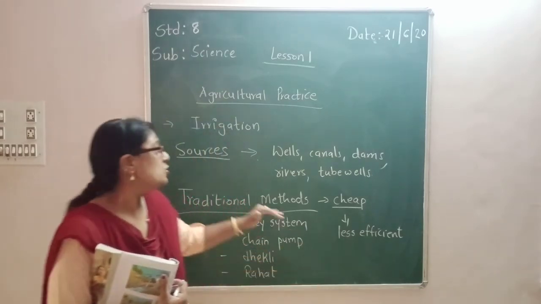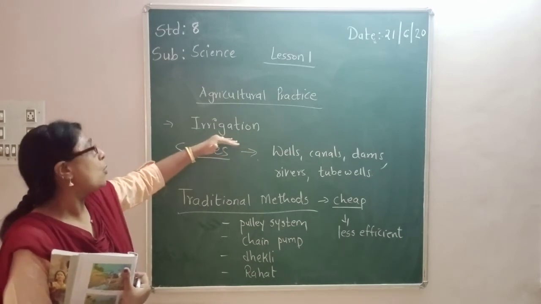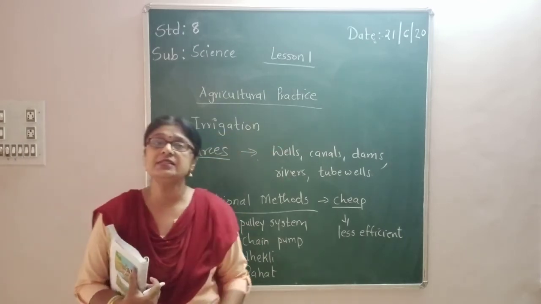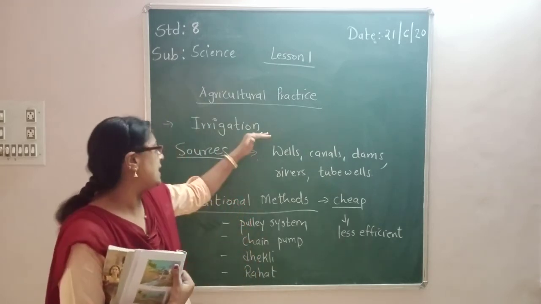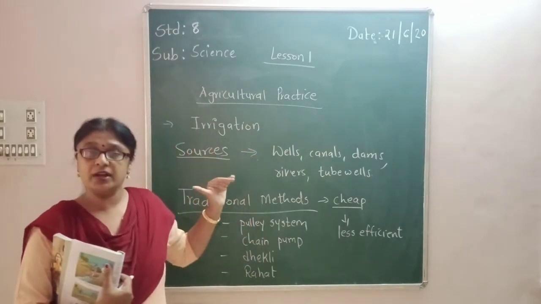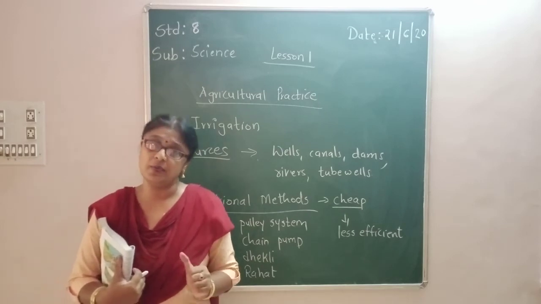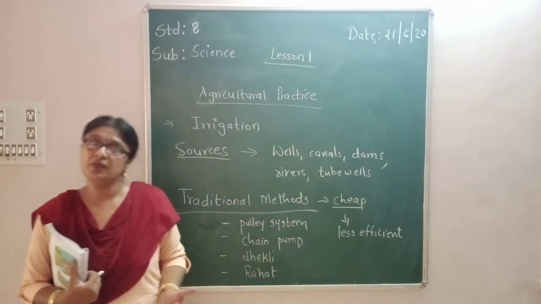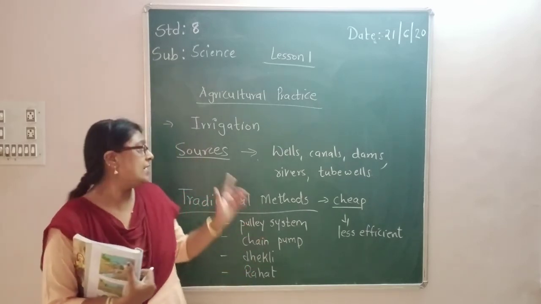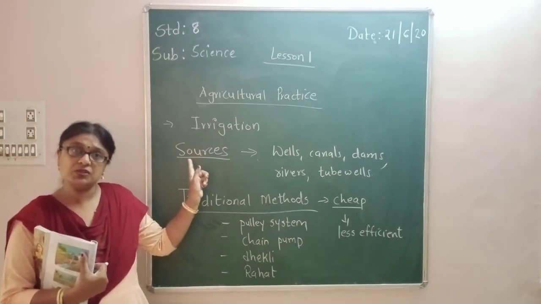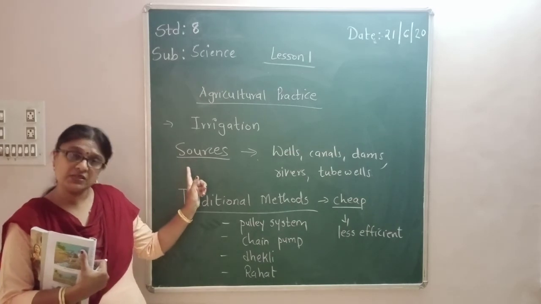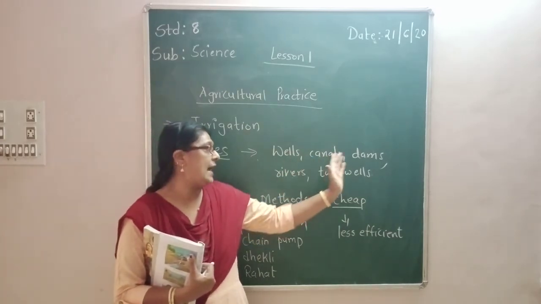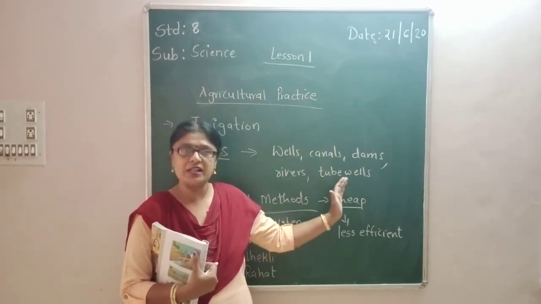Understood? Okay, so let me again revise. What is irrigation? Irrigation means the watering of the crops done by farmers. That is irrigation. And then this water, what are the sources? From where does the farmer bring this water? Right? He doesn't bring it from his home. So these are called sources. So from where does the farmer bring the water to irrigate his farm? He brings it from the wells, canals, dams, rivers, tube wells, etc.